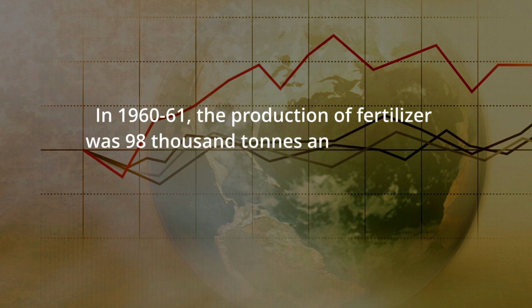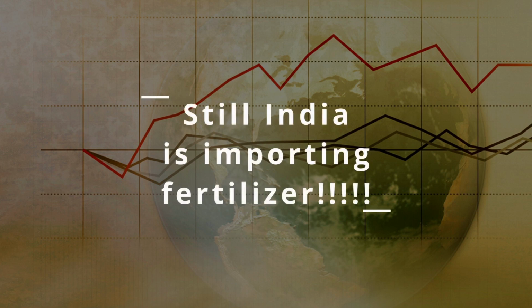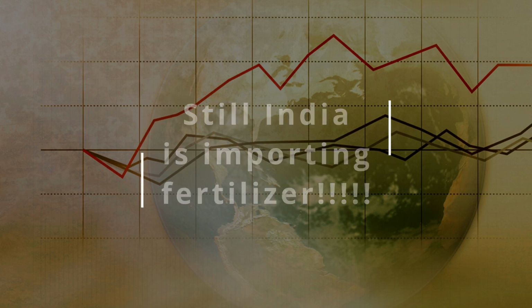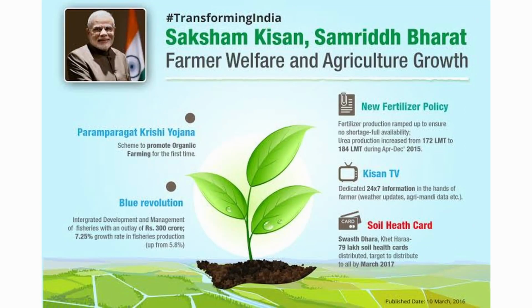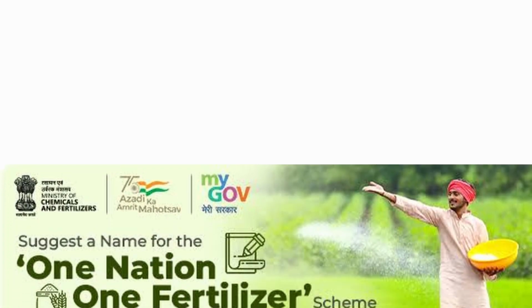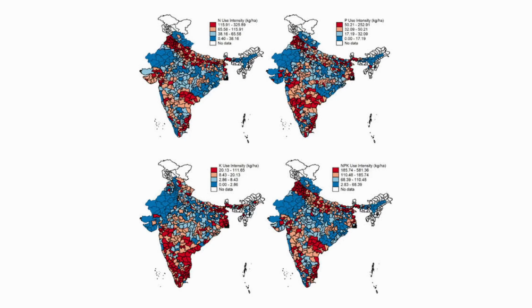The answer is no. As it is a large country, with significant land already there for agricultural production, India is still importing fertilizer. Even if so many steps have been taken by the government, even if large industries are there to produce fertilizer, India has to import fertilizer till now. So we can understand the use of fertilizer in our agricultural sector.